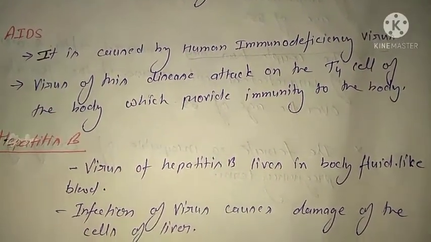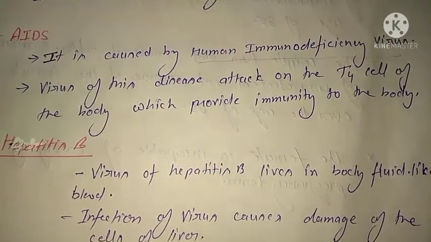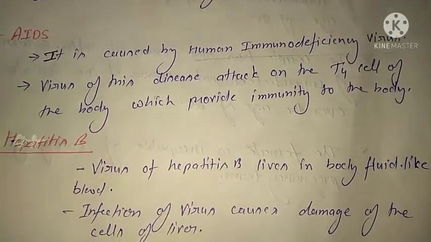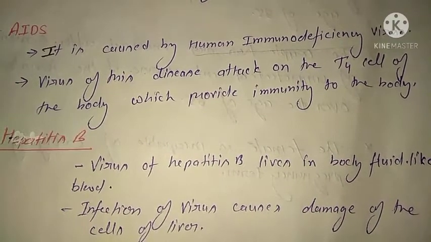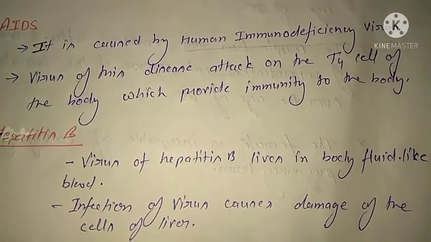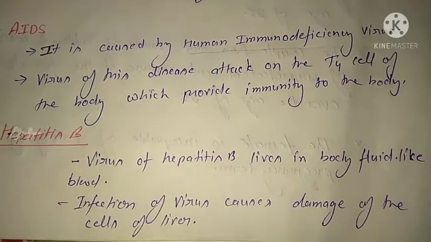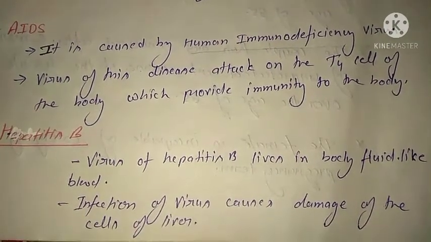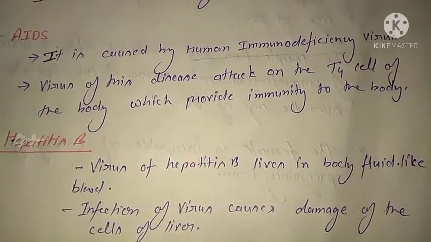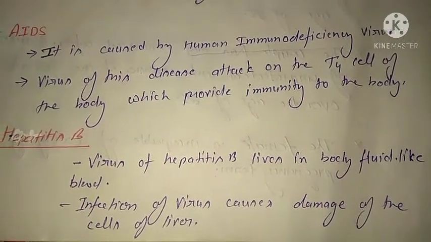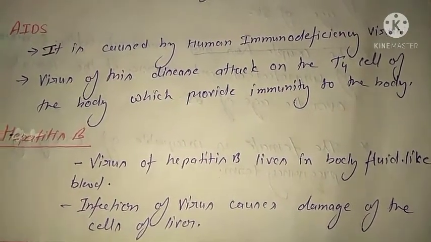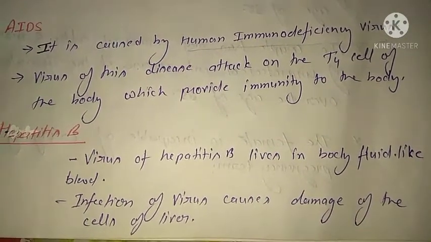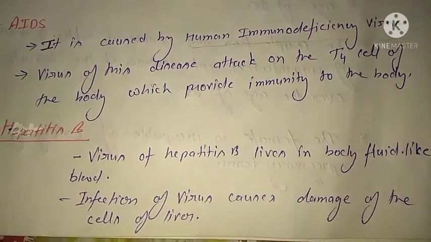Hello, now we discuss the next viral disease, hepatitis B. Hepatitis A, hepatitis B, and hepatitis C: three types of hepatitis occur. But hepatitis B only spreads through sexual intercourse. Hepatitis B is a sexually transmitted disease.